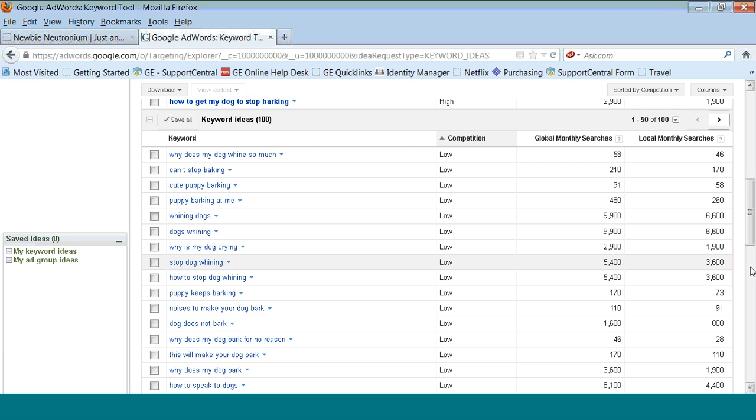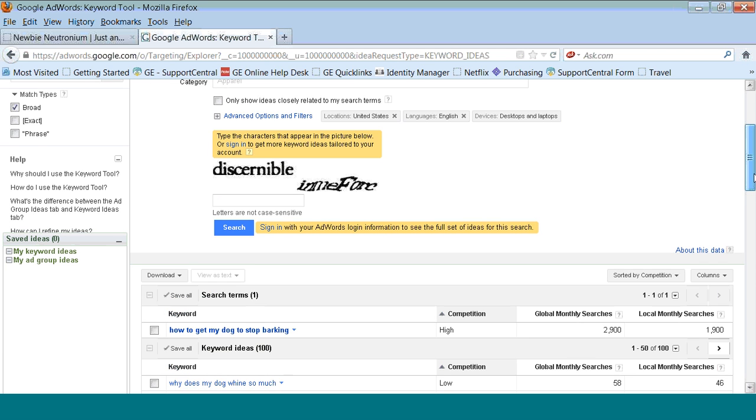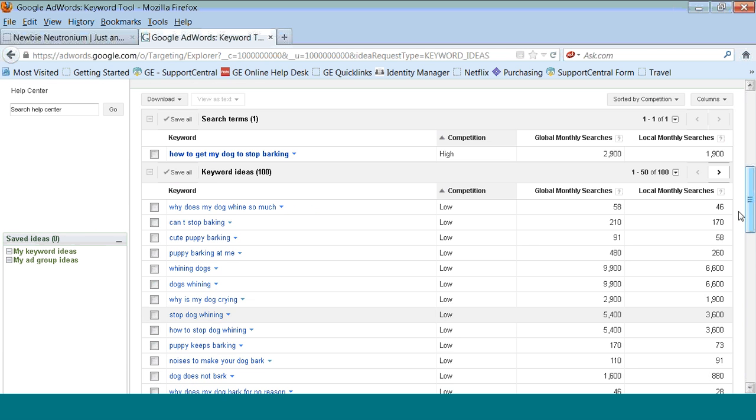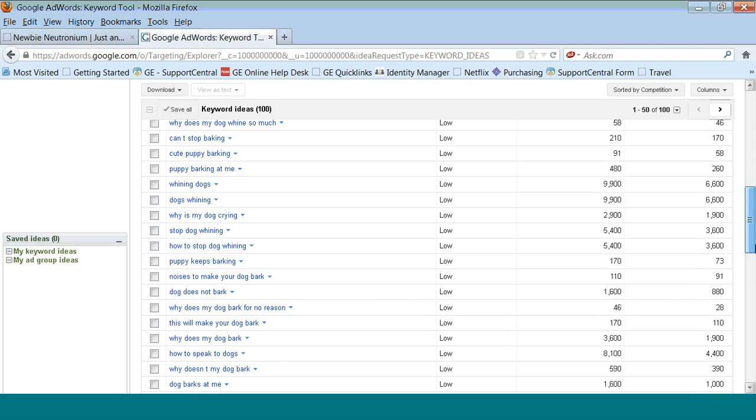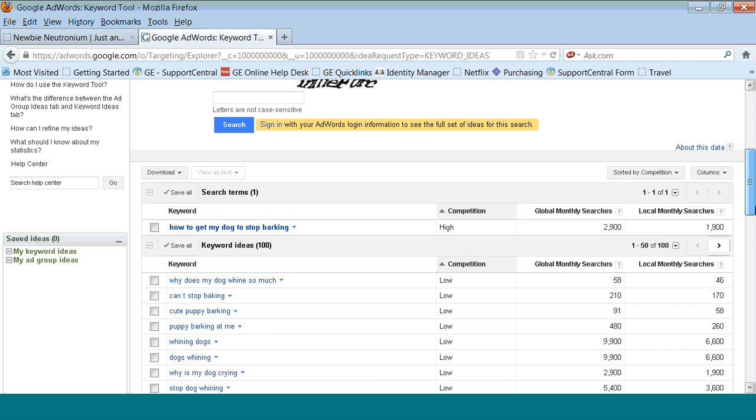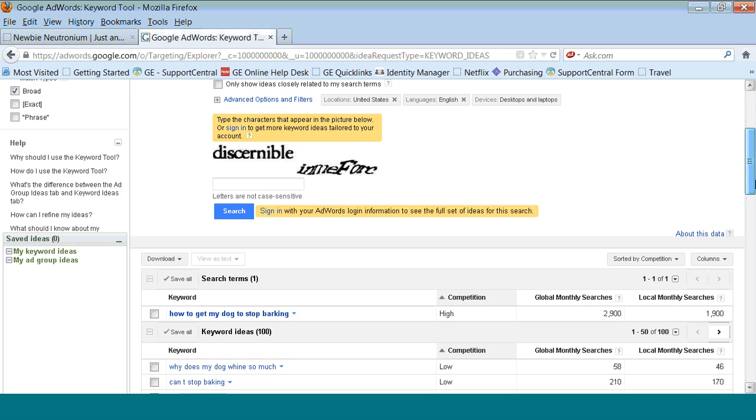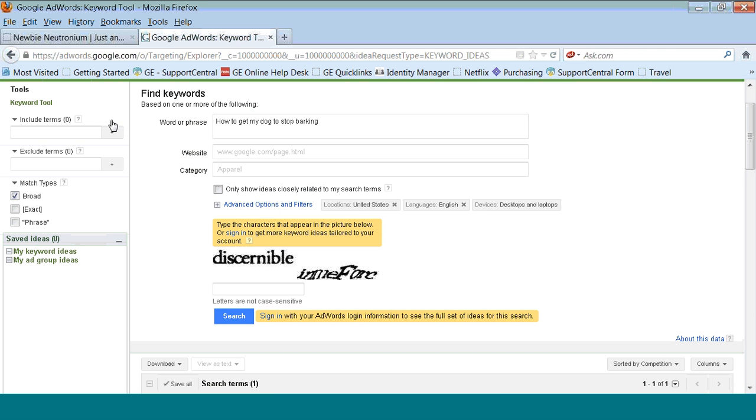Now, after looking through this, it doesn't really look like trying to rank for how to get my dog to stop barking is going to be a good idea. However, you could rank for whining dogs, how to get my dog to stop whining, things like that. At this point, you just want to write down ideas. You really don't need to narrow it down to be that specific just yet. So let's do another phrase, because you're going to want to do this for all of your ideas.